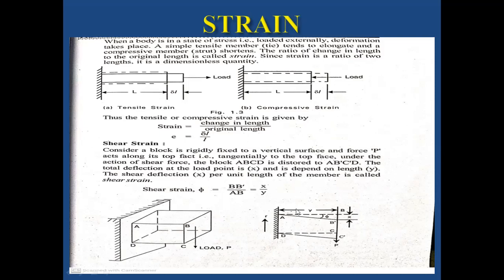At the same time, the length of the beam we can call y. So what is the strain? Shear strain is nothing but x by y. We represent shear strain by phi. And we represent strain in general by small e, or epsilon.